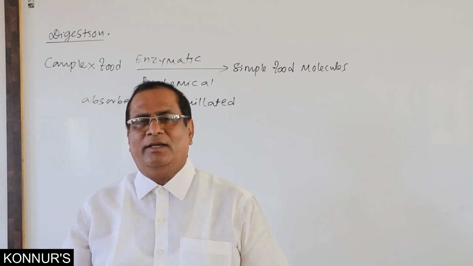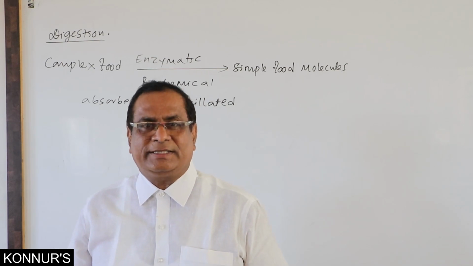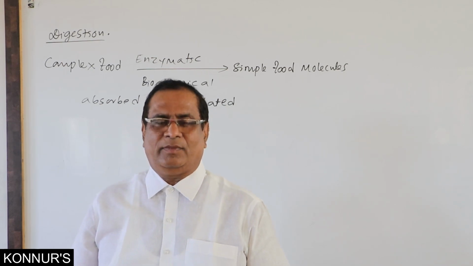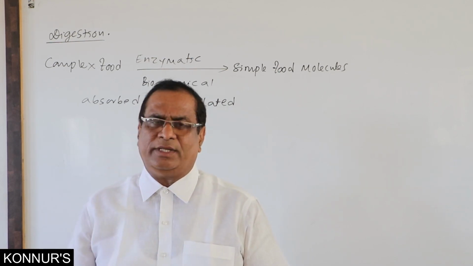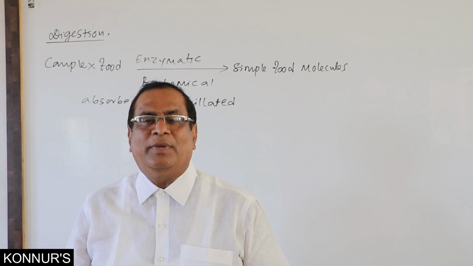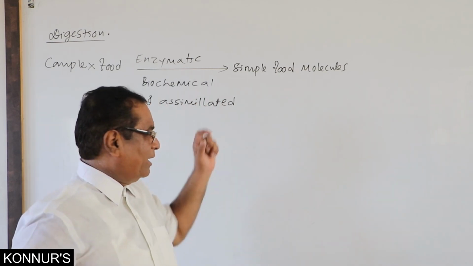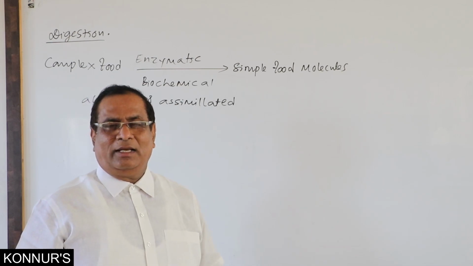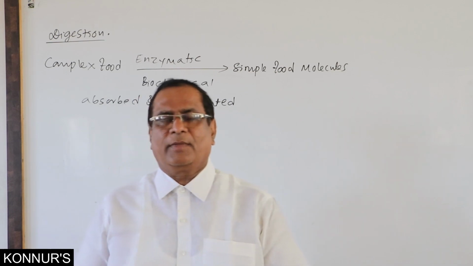On the way, different parts with different functions are present. The starting point is mouth, through which food is introduced into the buccal cavity. Before we draw the diagram of alimentary canal, let us discuss about this buccal cavity.